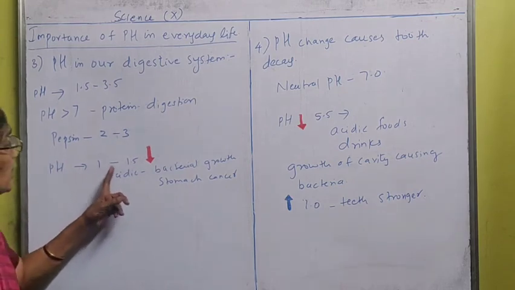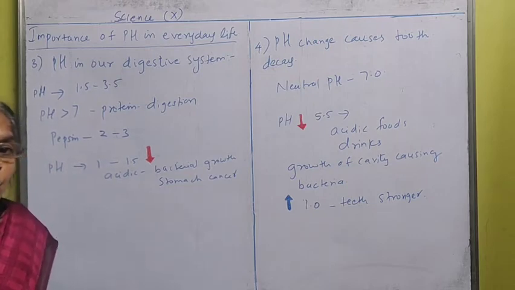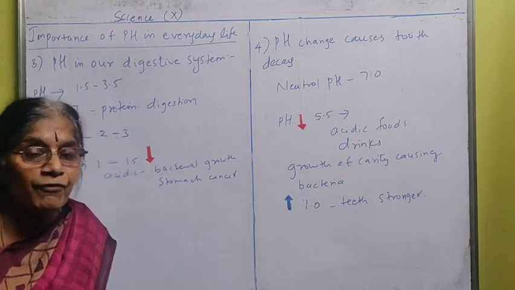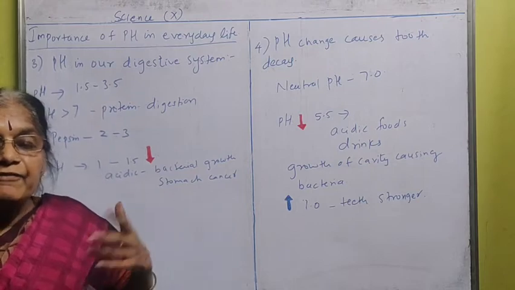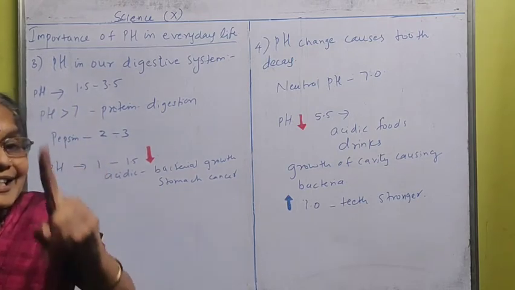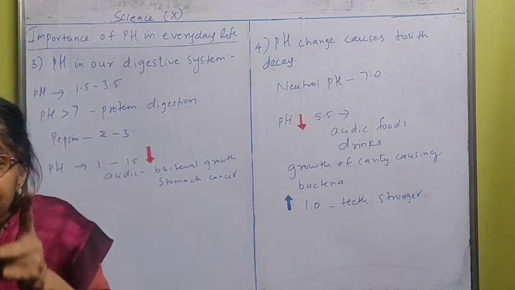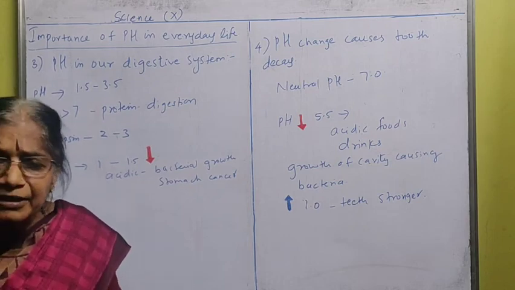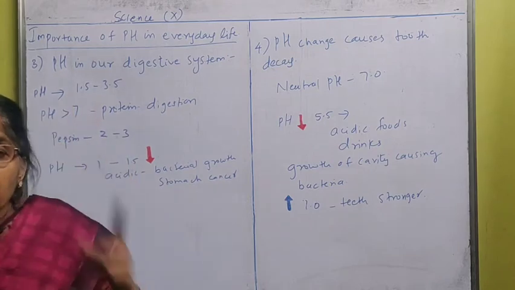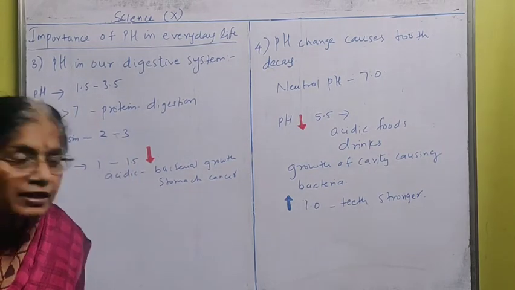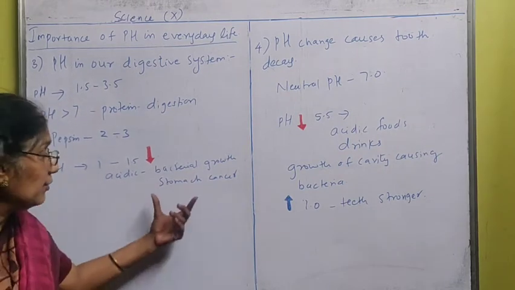If the pH value becomes 1 or 1.5, less than that, it will become more acidic. Be careful, more acidity helps bacteria grow in our stomach, and these bacteria may later affect the walls. We know that the mucous membrane in the stomach protects the walls of the stomach from getting damaged by hydrochloric acid. But if the acid becomes too much, the mucous membrane cannot tolerate the strength of the acid. It starts developing ulcers. From the ulcers, cancerous growth will happen, and you will get stomach cancer.